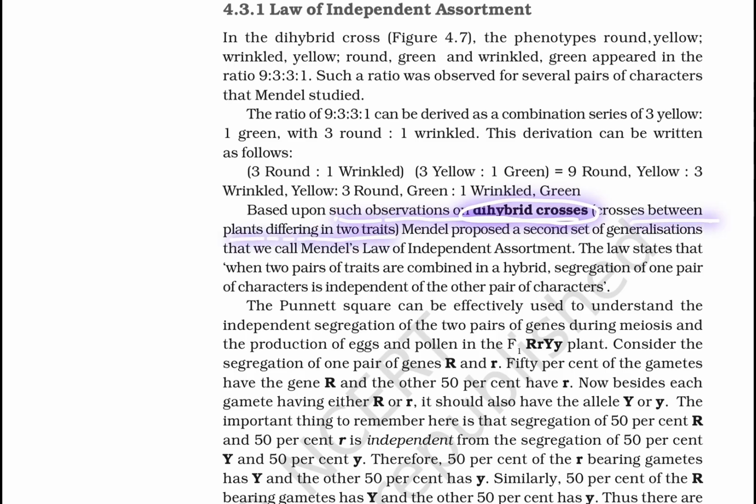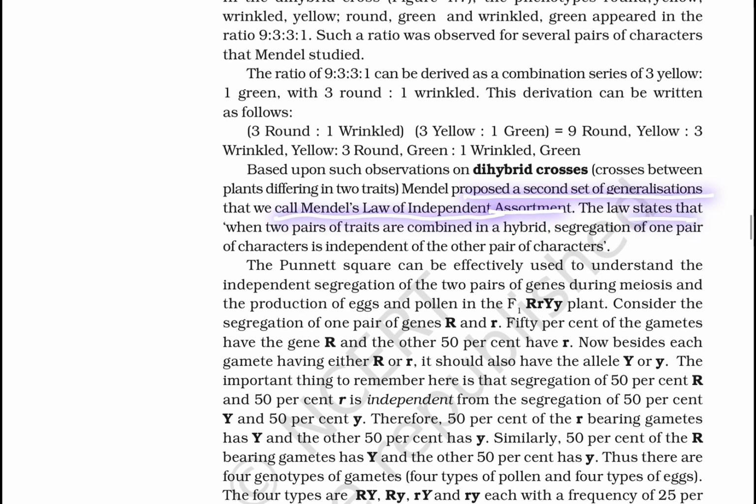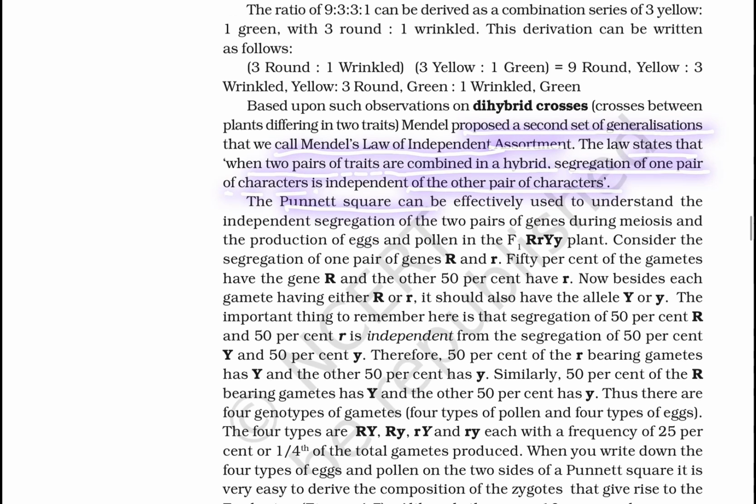Based on the observation of the dihybrid cross between plants that differ in two traits, Mendel proposed a second set of generalizations that we call Mendel's law of independent assortment. The law states that when two pairs of traits are combined in a hybrid, segregation of one pair of characters is independent of the other pair. The Punnett square can be effectively used to understand the independent segregation of two pairs of genes during meiosis and the production of eggs and pollen in an F1 capital R small r capital Y small y plant.